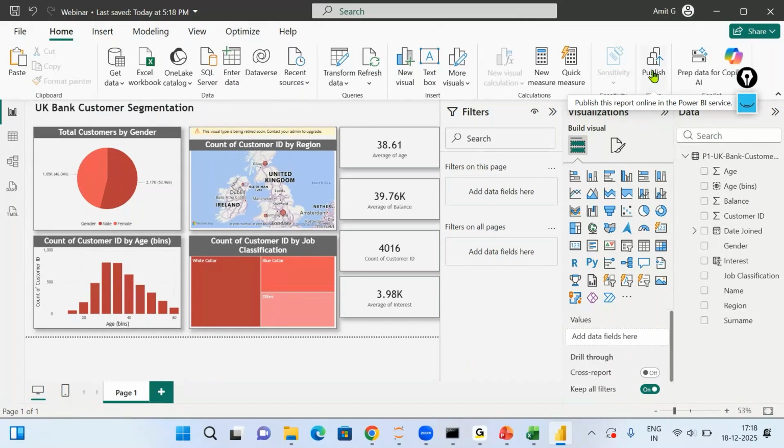We can set up automatic refresh. Automatic refresh as in every day Power BI will automatically refresh the data for you. You can apply row level security if you want a certain person to see only restricted data. So there is a lot of other stuff that we can do on top of it.